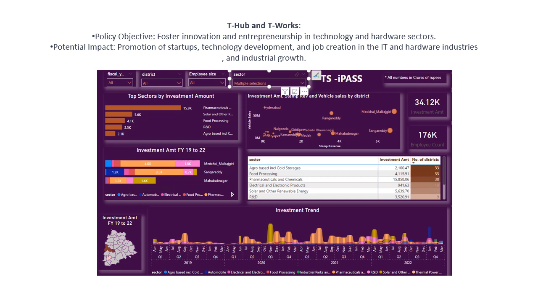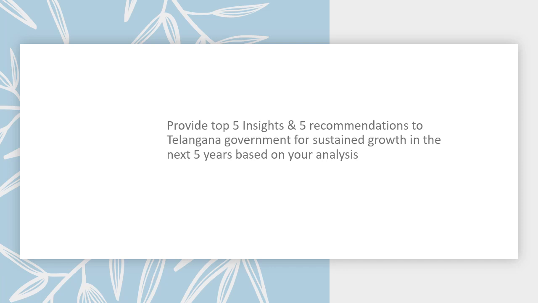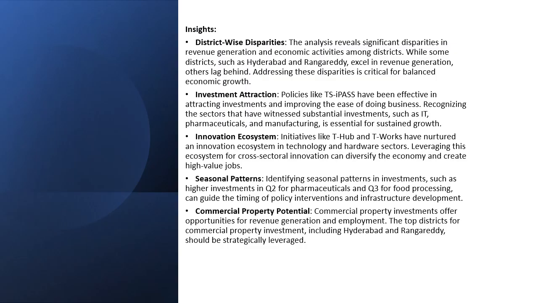This is similar. It focuses on the IT and hardware industries. Here the focus is on pharma industries. It aids in attraction of investment in specific industries and job creation. Let's see the top 5 insights and top 5 recommendations for the Telangana government. Here are my top 5 insights: district-wise disparities, investment attraction, innovation ecosystem, seasonal patterns, and commercial property potential.